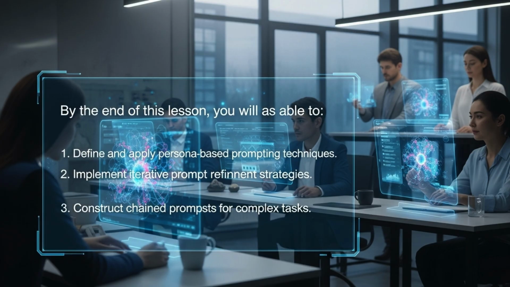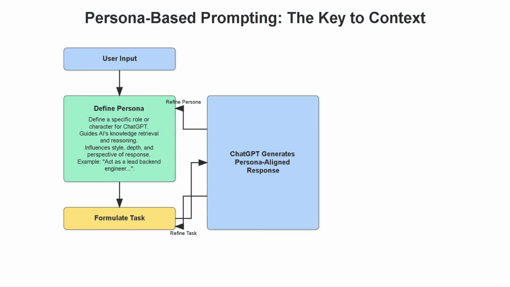By the end of this lesson, you'll be equipped with actionable strategies to get more precise, creative, and powerful outputs from your AI interactions. First, we'll explore how defining a clear persona can dramatically improve response quality. Then, we'll tackle the art of iterative prompt refinement, learning to sculpt our queries for optimal results. Next, we'll uncover techniques for chaining prompts to conquer complex, multi-step tasks. Our goal is to move beyond basic interactions and transform your relationship with AI into a truly collaborative one, making you a more effective and efficient user. Let's get started. Let's kick things off with a powerful technique: persona-based prompting.